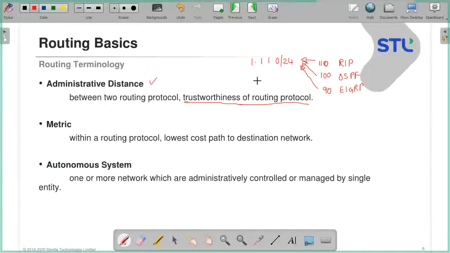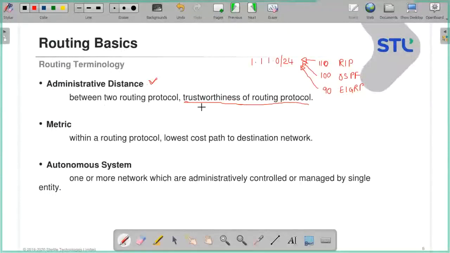Now, whom should I choose? EIGRP. Why? You understand the purpose of it? Lowest AD. Least is preferred. Are you getting that? So between protocols, when I receive the same route, I use the AD value to select which one to choose. Is that clear?